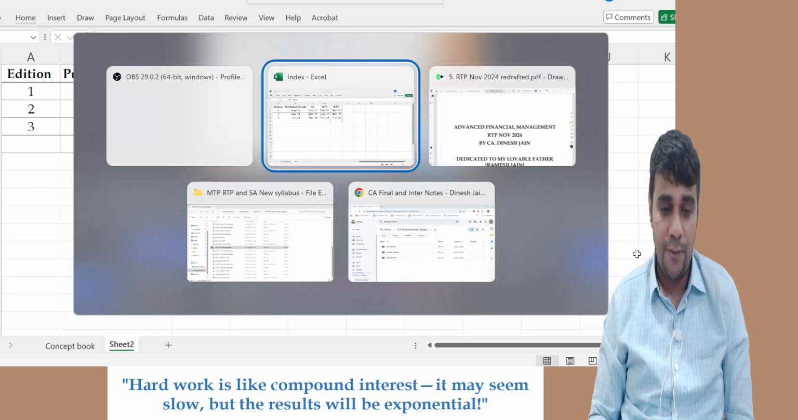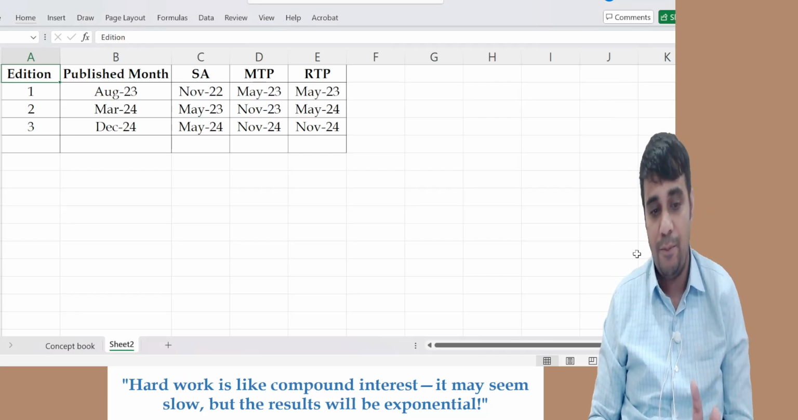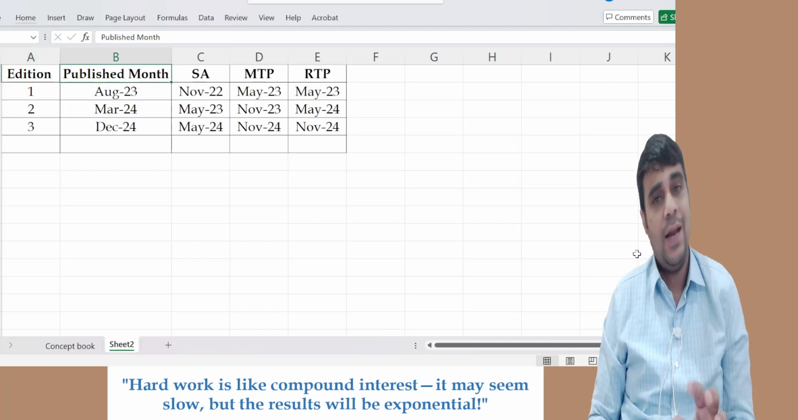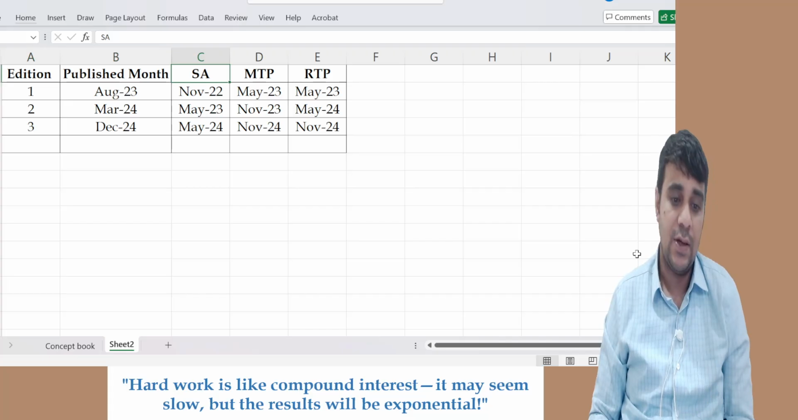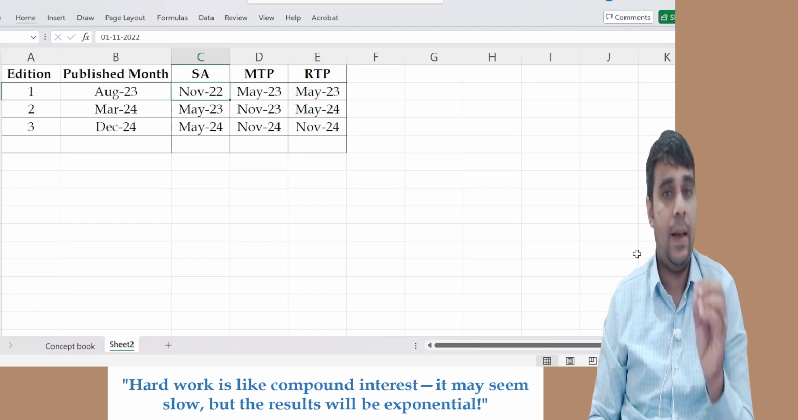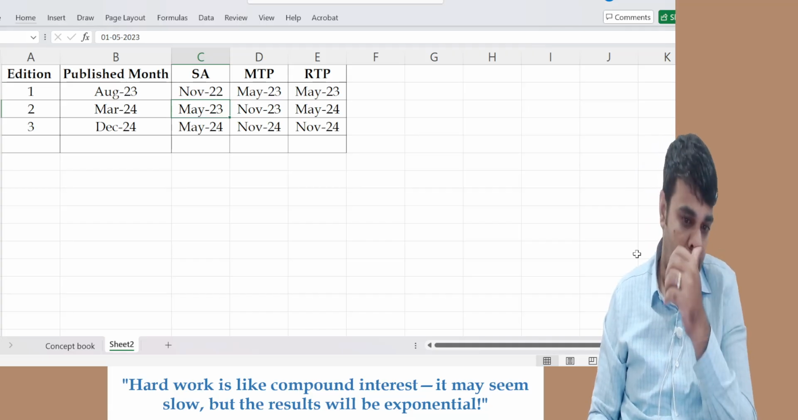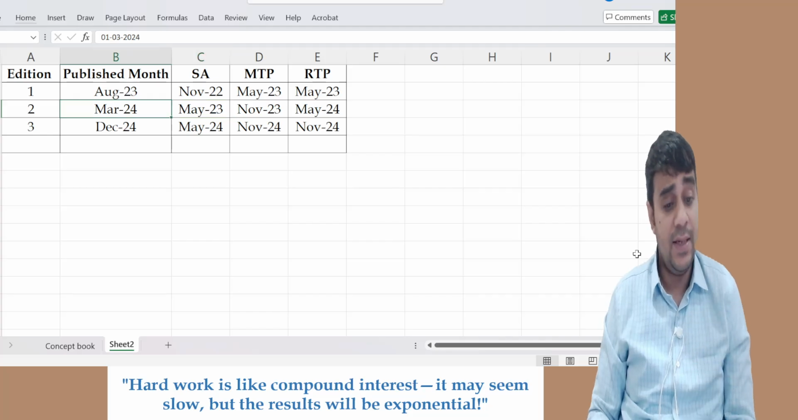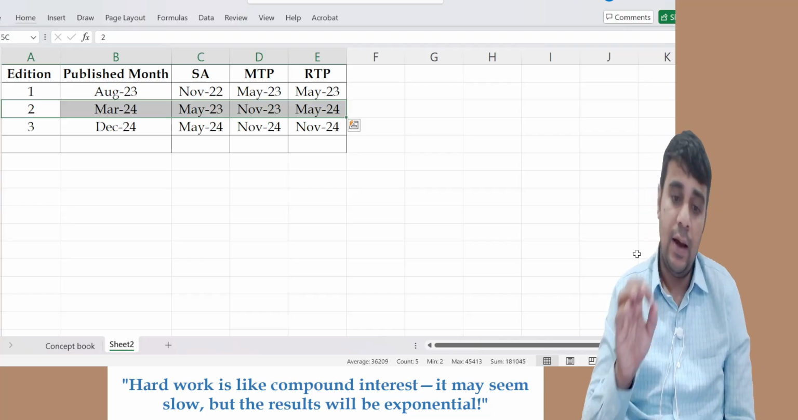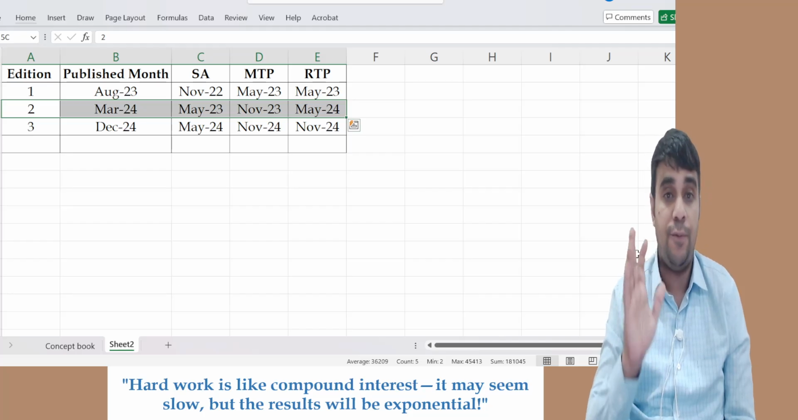Just to give information first, till now I've released three editions of the AFM book, a comprehensive book. I'm very confident about the coverage in the book. The soft copy is available for students. In the initial pages of each edition, I have mentioned which MTP, RTP, and suggested answer it covers. Let's assume you have my second edition. In the second edition, I have covered May 2023 suggested answer, November 2023 mock test paper, and May 2024 RTP.